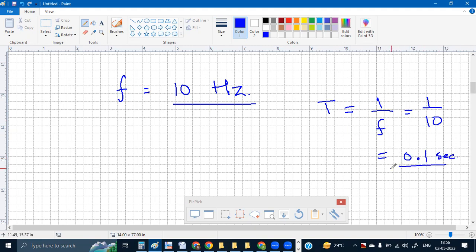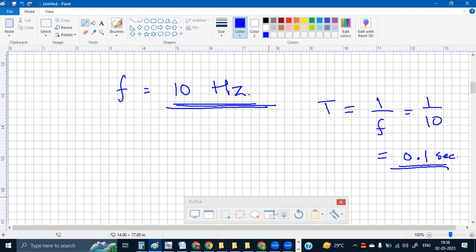It means in 0.1 second, a single wave is going to pass through a point. And 10 hertz means 10 vibrations per second will be taking place through that wave. 10 vibrations means 10 times those particles are vibrating in 1 second. So this is how both of these are reciprocal of each other. Any more questions you have, you can ask.